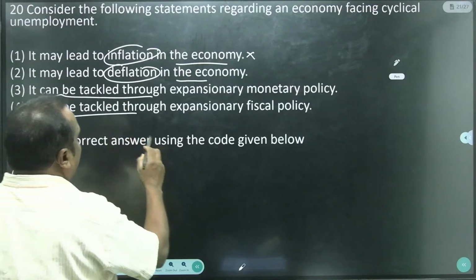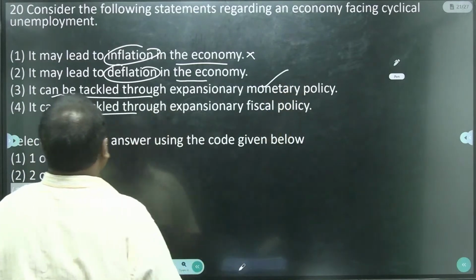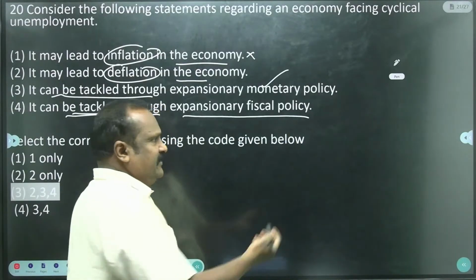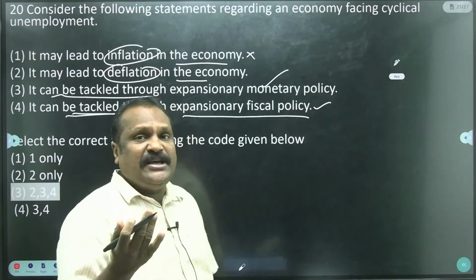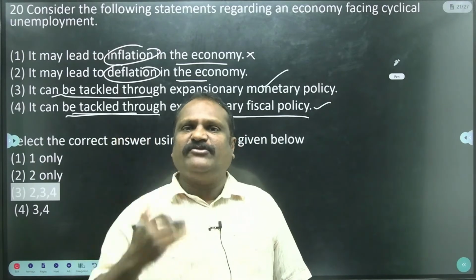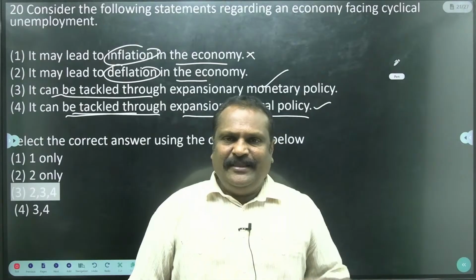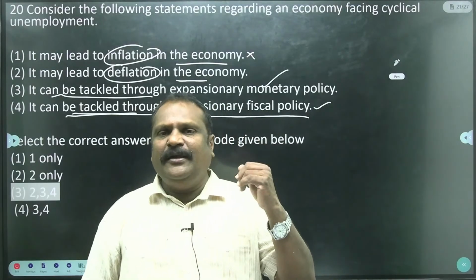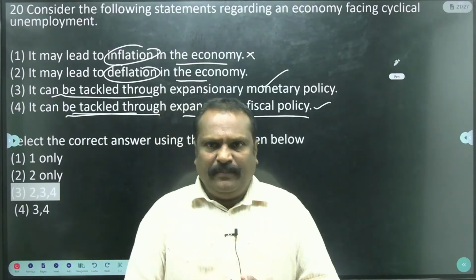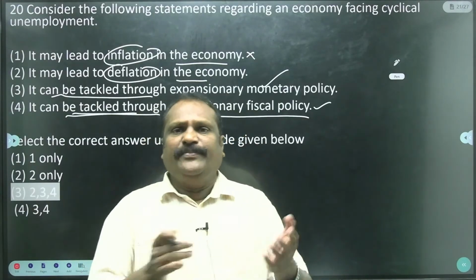It can be tackled. This statement is correct. It can be tackled through the expansion of the fiscal policy. Yes, the deflation can be controlled by the fiscal policy as well as the monetary policy. Who is the head of the monetary policy? The MPC chairman or the RBI chairman, that is Shaktikanta Das, sorry,